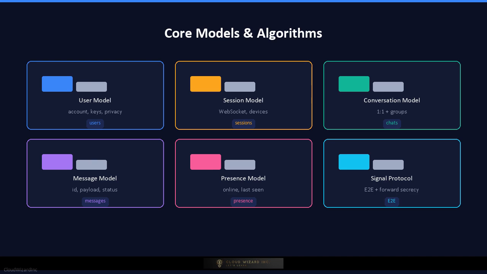The fanout algorithm for groups can use either write-time fanout, which writes a copy per member, or read-time fanout, which stores one copy and reads per member, depending on group size and read patterns. The sync model uses a conflict-free replicated data type or last-write-wins strategy to keep message state consistent across devices.